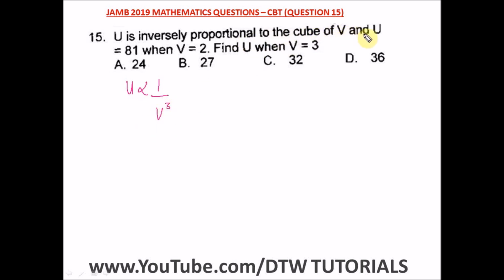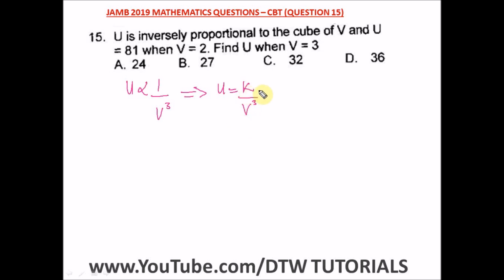And it says u is equal to 81 when v is equal to 2. So let's introduce our constant to get our k. Introducing our constant, this variation sign will change to an equal to sign. So we have u is equal to, your constant doesn't go down, it's always up, so is equal to k over v cube.